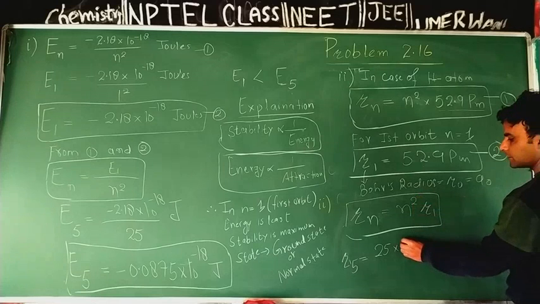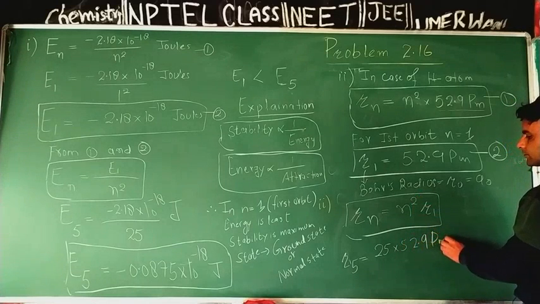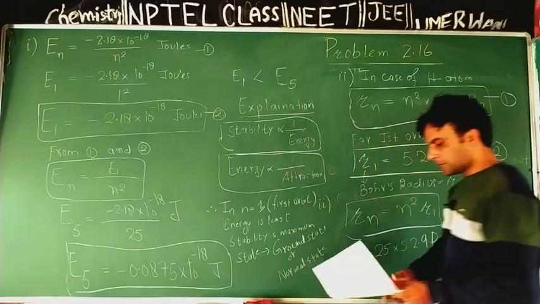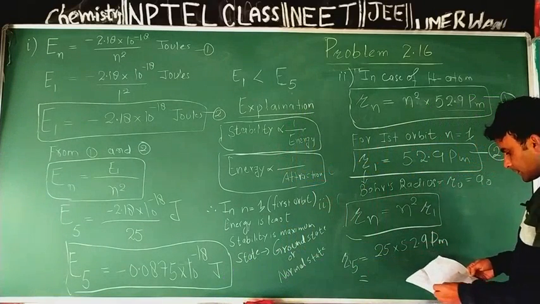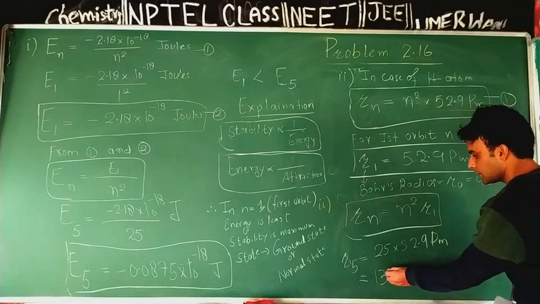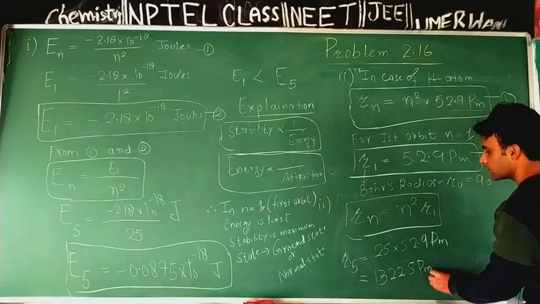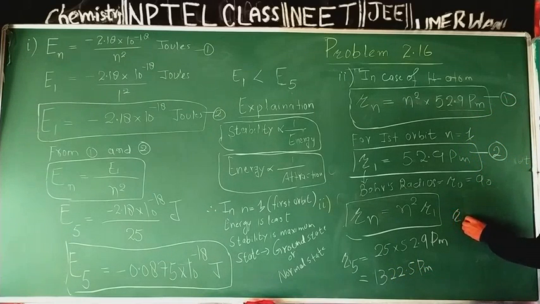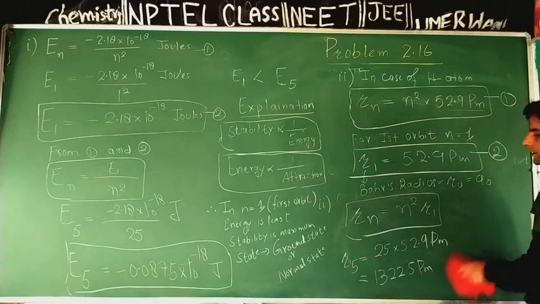Radius of first orbit is 52.9 picometer, and after multiplying, it comes equal to 1322.5 picometer.